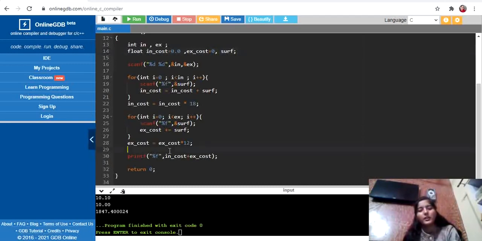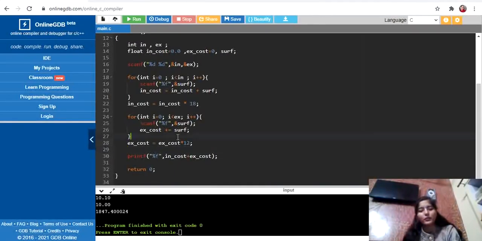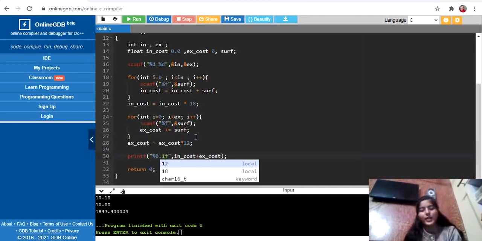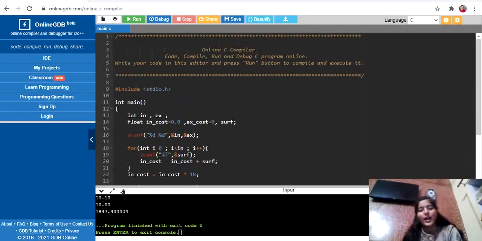So we got 1847.400024 as the output, but see here, we are just getting 1847.4 as the output. For this, what you can do is use %0.1f. This will help you get just a single digit after the point. And see, the program is totally correct.